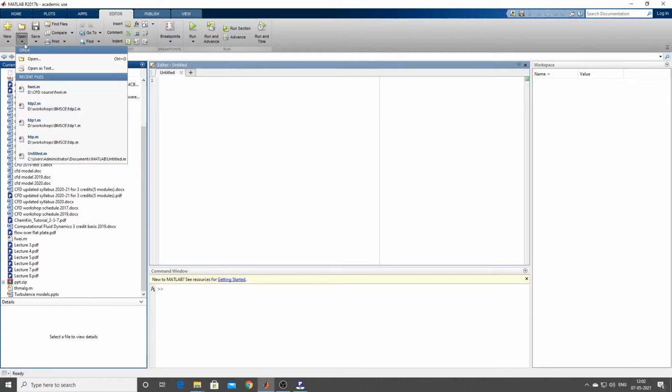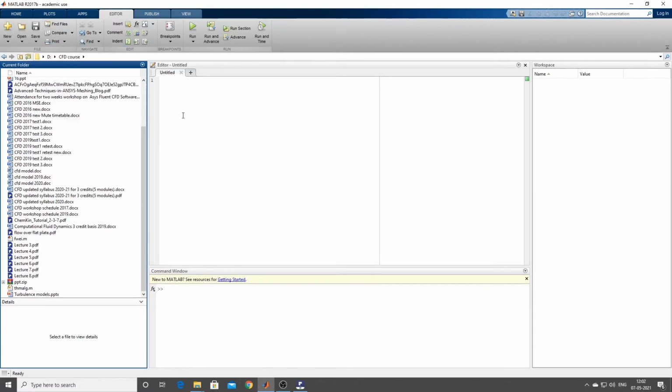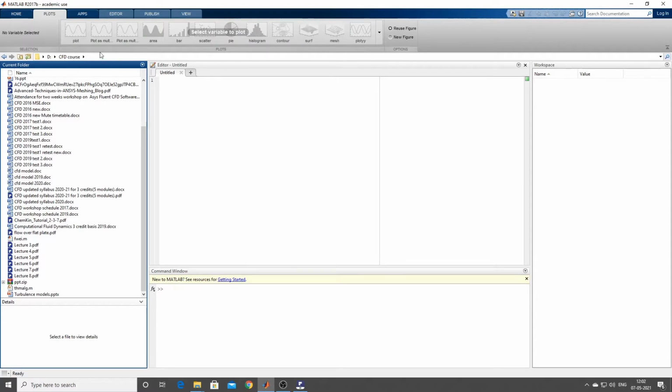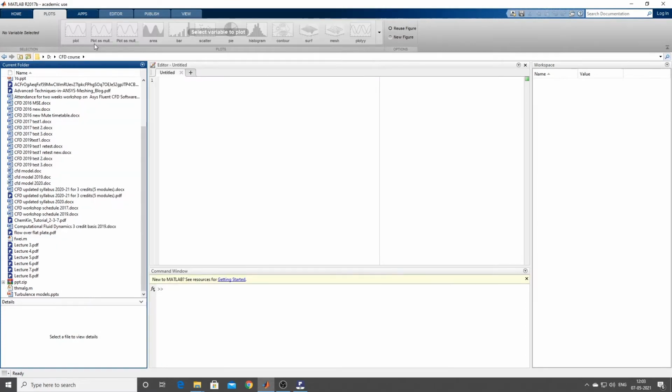Open: if you want to open an already existing file, you can just click on it. You can also save it, if you write a program. Next thing is plots. If you want to plot anything, you have a lot of plots available. You can see this gets activated. Whichever plot you want, you can plot it.